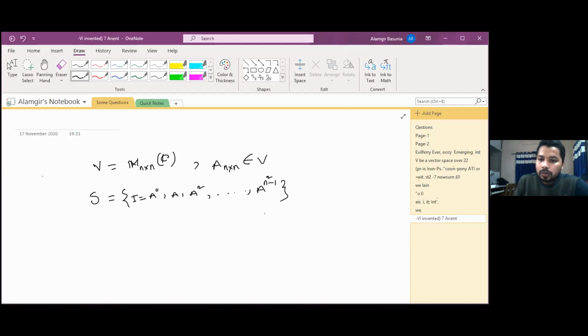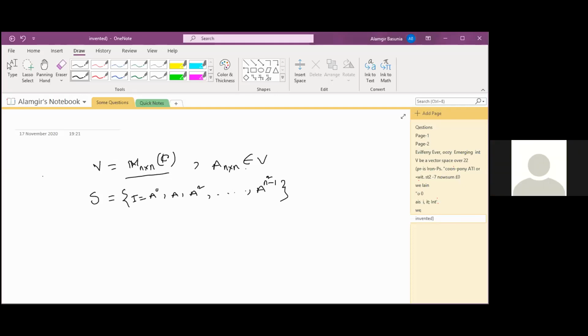Okay, what is the dimension of this space V, M n cross n over C? n square. Okay.